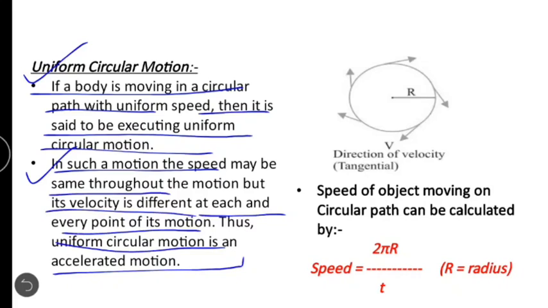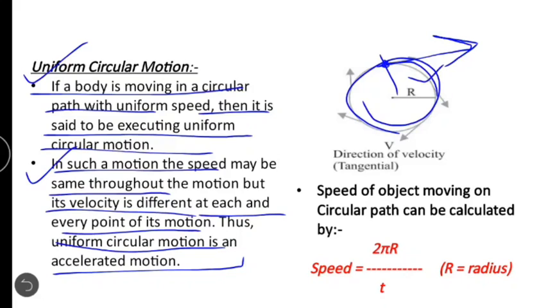Now, I repeat again. If a body is moving on a circular path with a uniform speed, then it is said to be executing uniform circular motion. But in such a case, the speed can be the same but velocity is changing continuously. Why is the velocity changing? Because at every instant the position of the object is changing.